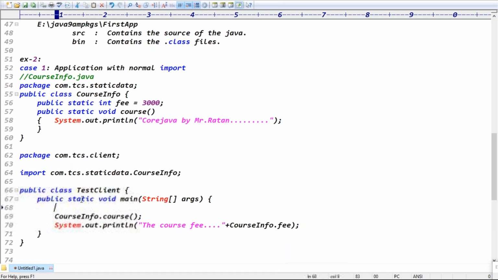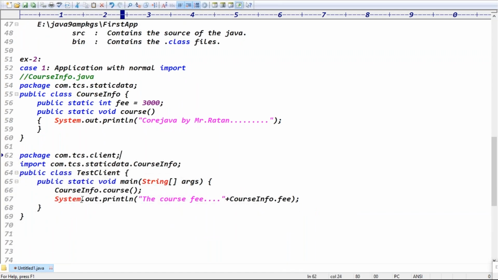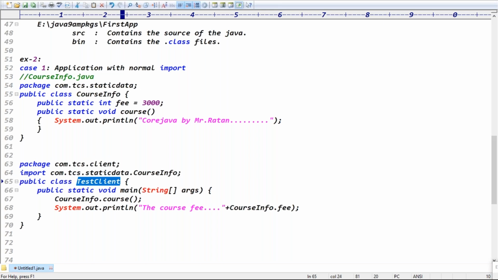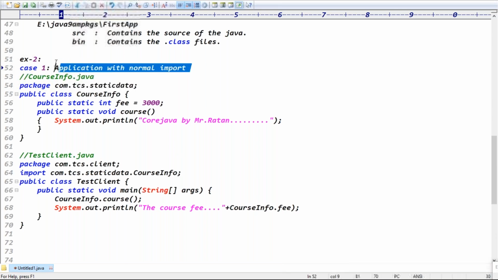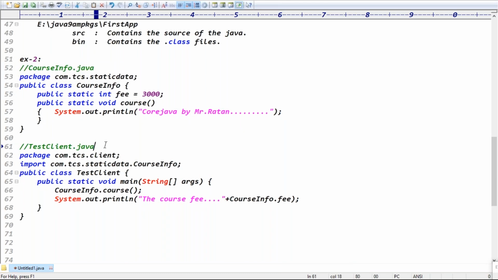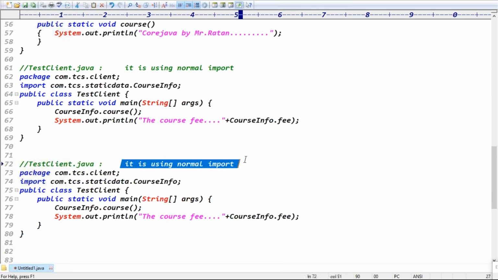Exactly. See, guys, TestClient is there, CourseInfo is there. This is the import statement, right? This is my TestClient dot Java file. It is using the normal import. Yesterday we did the normal import, and the same way we are doing the normal import statement, right? But I want to rewrite this TestClient dot Java with the static import, guys. Which import is it using now?